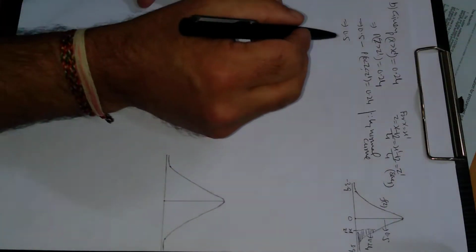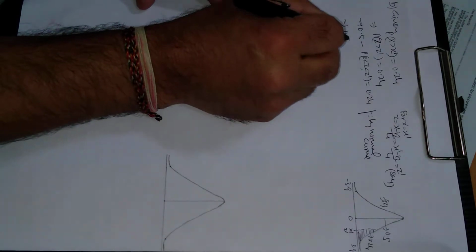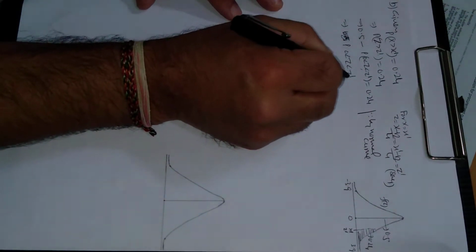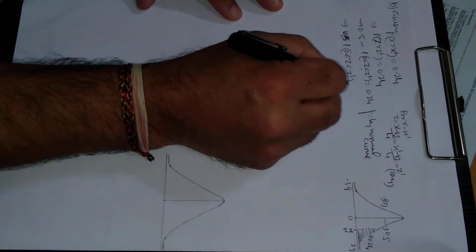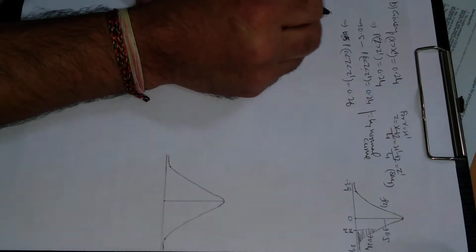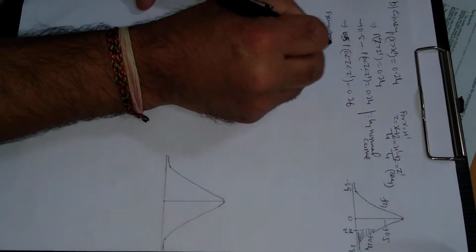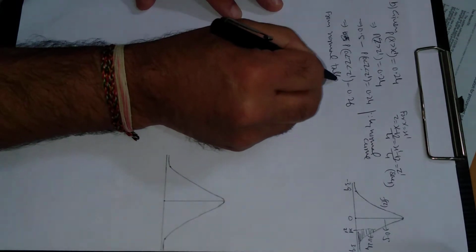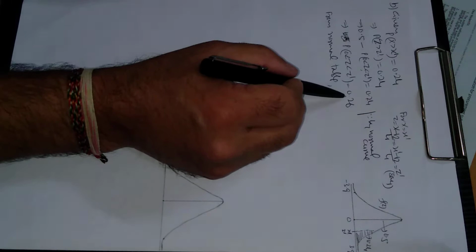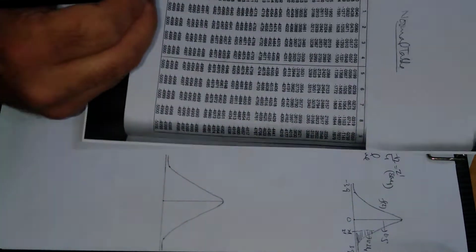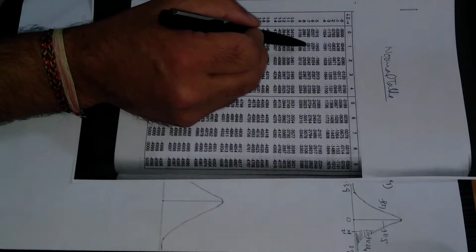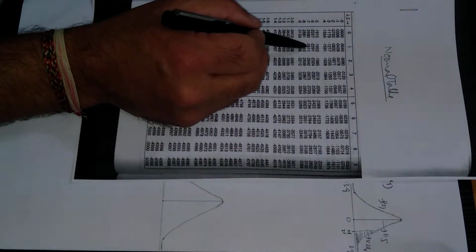So first of all, simplify it. On simplification, the probability of 0 to z dash is 0.5 minus 0.24, which is 0.26. From the normal table, we have to find the value of z dash such that this probability is 0.26 or near about 0.26. You can see here the first value of 0.26 is here. This is the nearest value to 0.26.